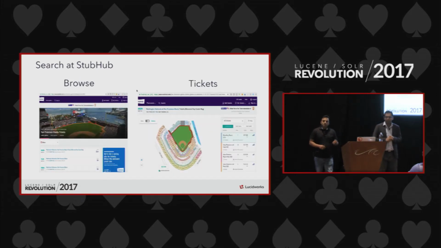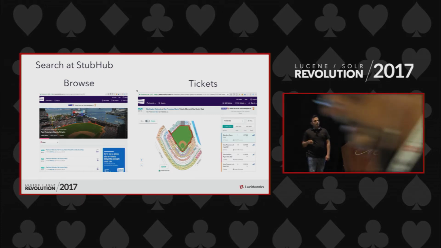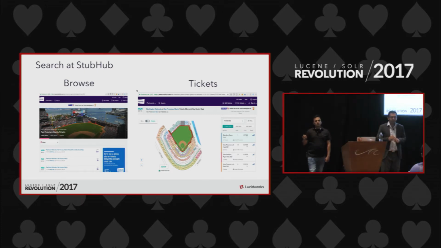Another use case is browse. The browse use case is more tailored towards a team or an artist, where you can see all the events, powered by the search engine and sorted by date. On the right side is more interesting. There are no search queries happening, but you can see the list of listings we show, which have the tickets. That is also powered by the search engine, and it is very near real time, because when there is high demand, tickets sell so fast that we have to keep up to date, and listings should disappear from the site.